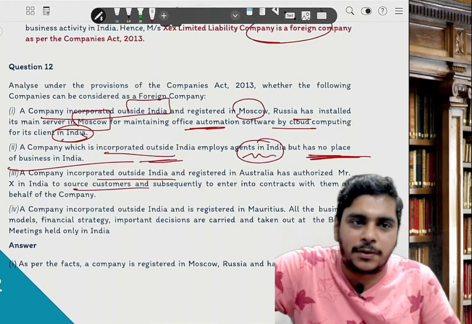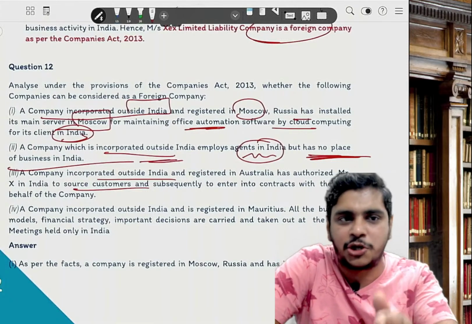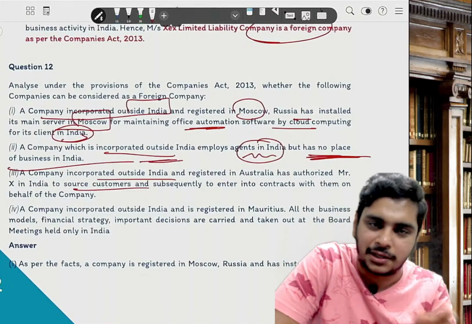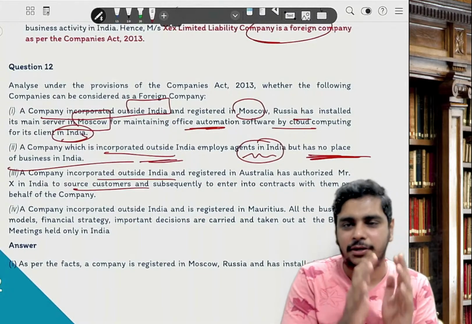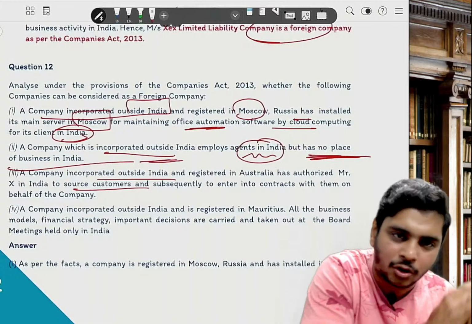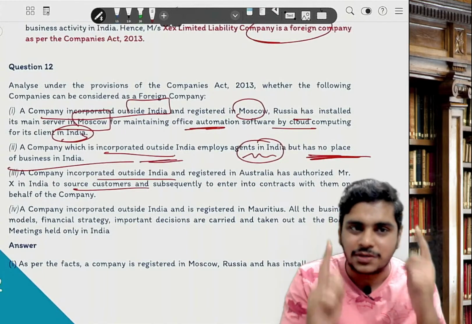So for all those people who are spreading rumors that things do not come from the notes, don't believe them. I have proven it to you with the Jan 25 actual paper. If you know the concept, you can easily answer. See, we don't expect the exact same question. You are in CA Intermediate, it's a professional level exam. If you think MCQs will come the same, no, they will not. If you think everything will come from the model paper, it will not come. Your concept should be very much clear.